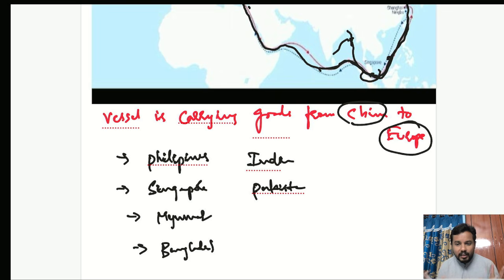Do you think this is how the shipment will happen? No, absolutely no. This is not the way. Why will it not happen? Because there are two to three challenges.